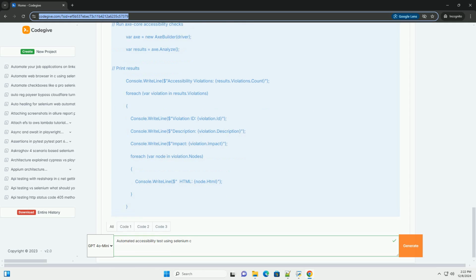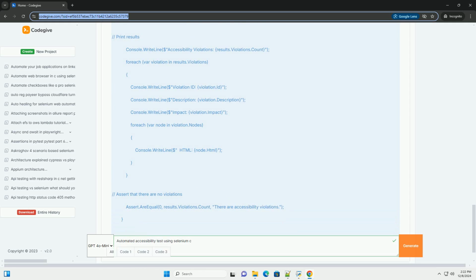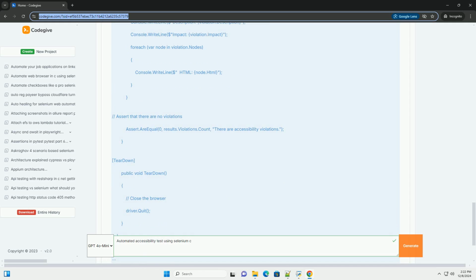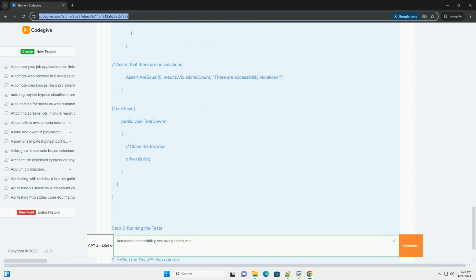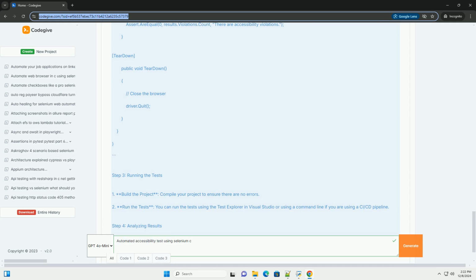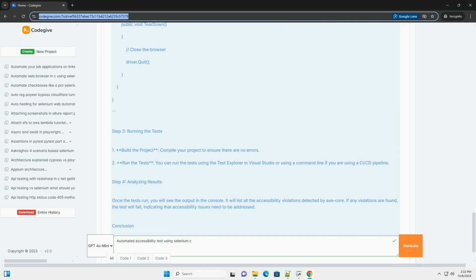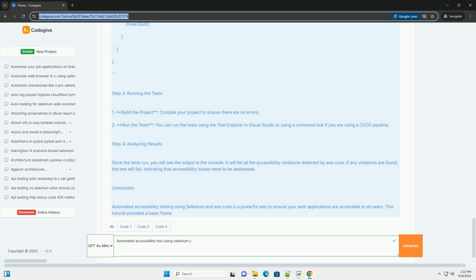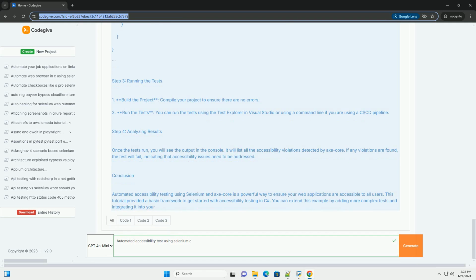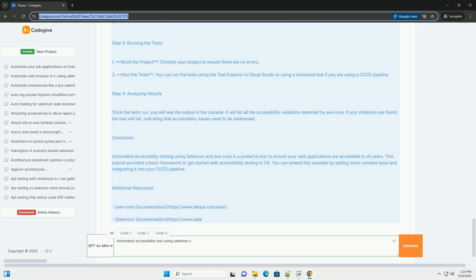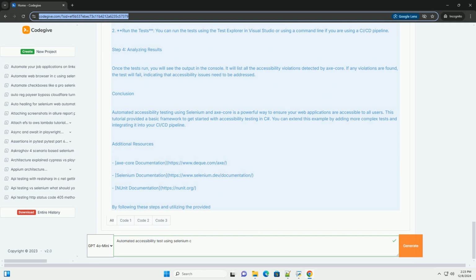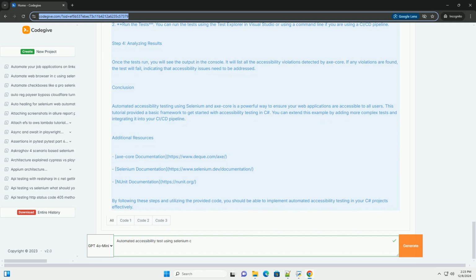Prerequisites: 1. Visual Studio. Ensure you have Visual Studio installed on your machine. 2. Selenium WebDriver. You need to have Selenium WebDriver installed. 3. NUnit or any other testing framework for running your tests. 4. AxeCore for .NET. This library will help you perform accessibility checks.